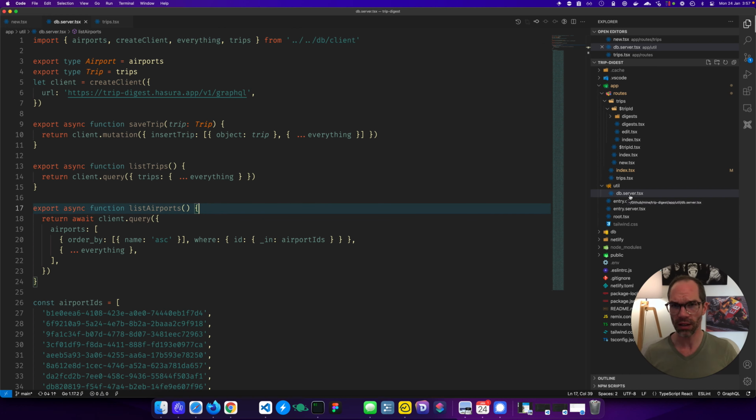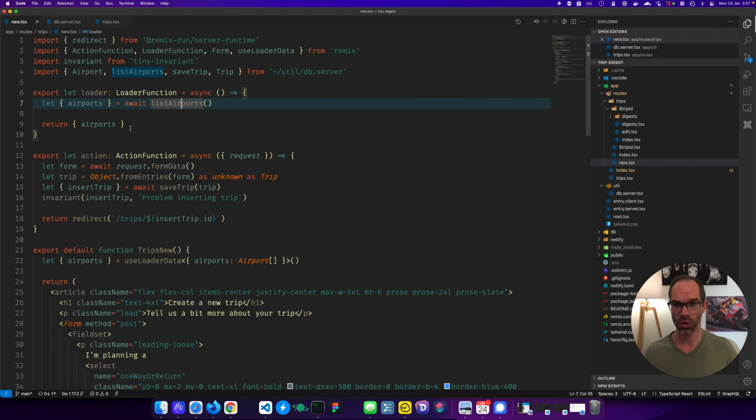The fact that I've got db.server.tsx means it will never, ever, ever be exposed to the client, which is good because we might do some sensitive stuff in here. And then from the actual loader function, I'm just calling list airports. I believe Remix does some really cool things where if you have a dependency that's only used in the loader function or the action, it does not expose that and any of its dependencies to the client, because the default export is what gets exposed to the client. These ones will always remain server-side.